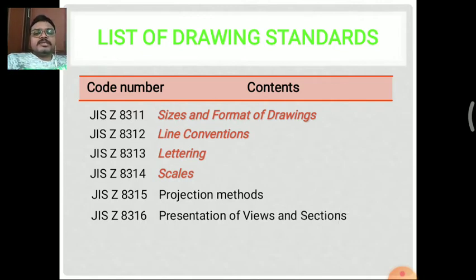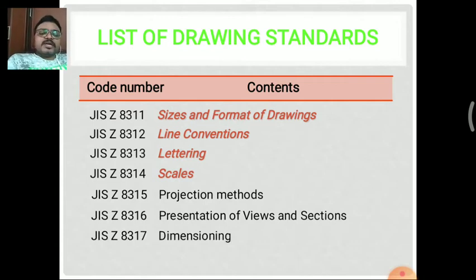Next one is JIS Z 8316. This is for the presentation of views and sections. That is the different types of views, that is front view, top view, side view. The side view can be divided into two types, that is left-handed side view and right-handed side view. These types of views can be presented in different sections. So what are the presentations of views and what are the different sections? These are covered by the standard with code number 8316.